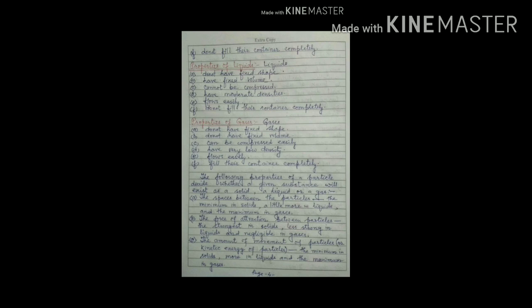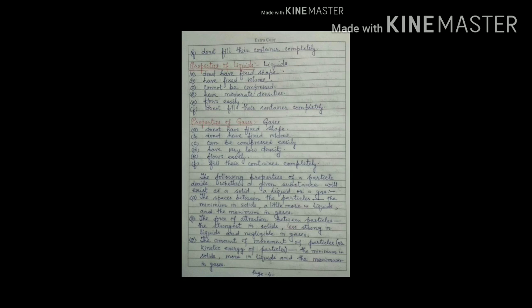So there are certain properties by which we can tell whether a given substance is a solid, a liquid or a gas. Number one, the space between the particles. Less space, it is a solid. A little more space, liquid. And if there is maximum space between the particles, it is a gas. Second point is the force of attraction between the particles. If the force of attraction is strongest, it is a solid. Less strong, it is a liquid.